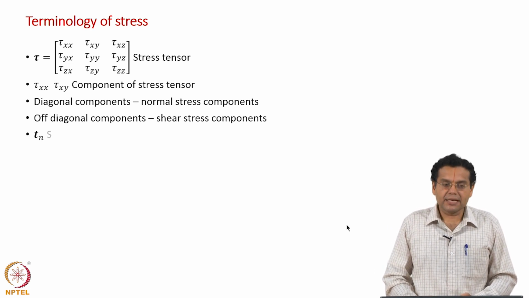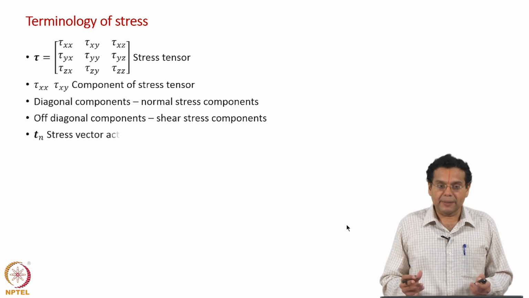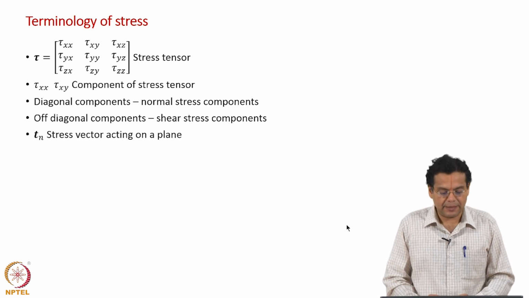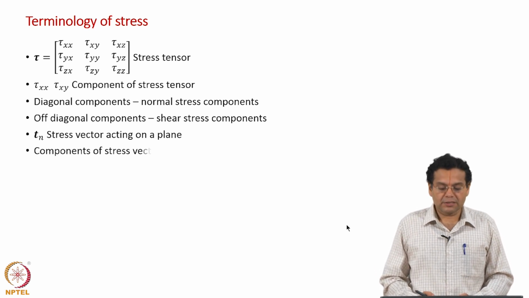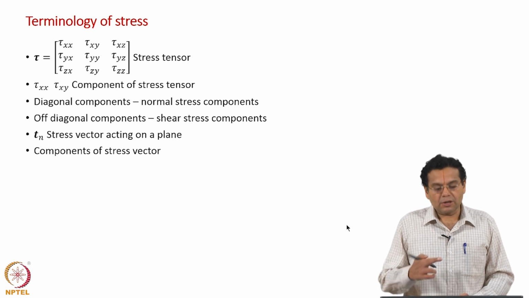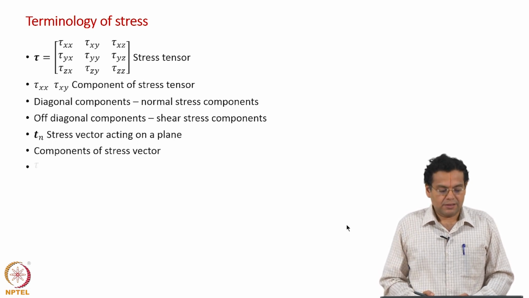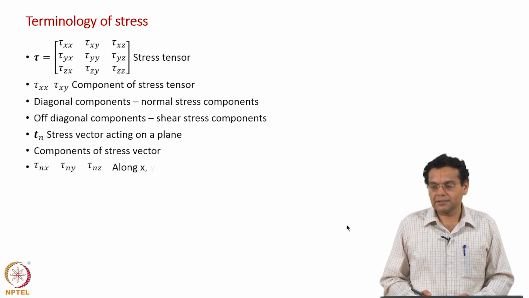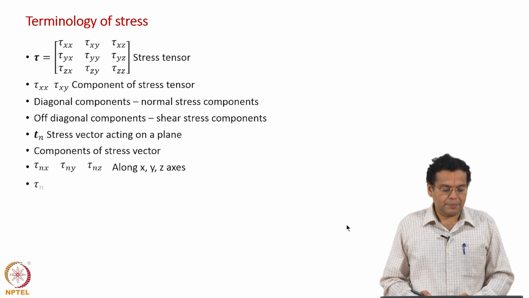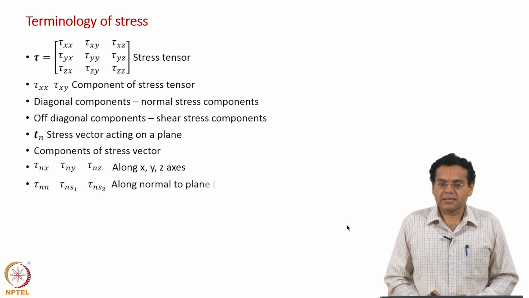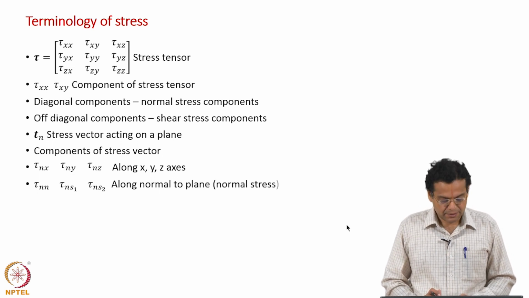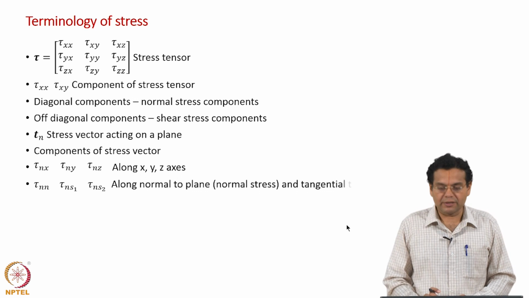And now Tn is the stress vector acting on any plane, the moment you see n, it of course represents any plane. And now this stress vector has components, those components can be two ways, tau nx, tau ny, tau nz along x, y, z axis, or it could be tau nn, tau ns1, tau ns2, which is what we are interested in as the normal and shear stress acting on any plane. So that kind of summarizes what we have discussed in terms of terminology.